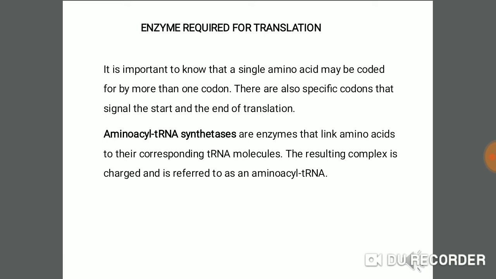They link amino acids to their corresponding tRNA molecules. The amino acids, which are about 22 types, bind to their corresponding tRNA molecules. And when the tRNA molecule and the amino acid are joined, they make a complex, and this complex is known as the aminoacyl tRNA complex.